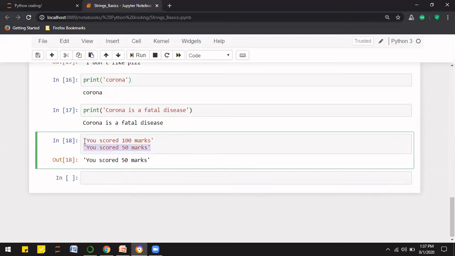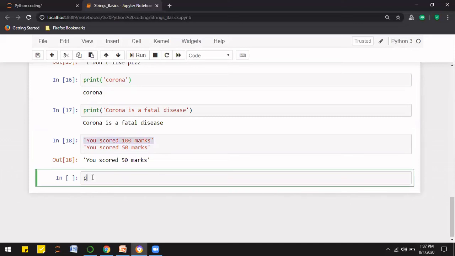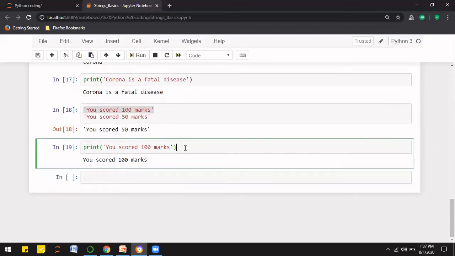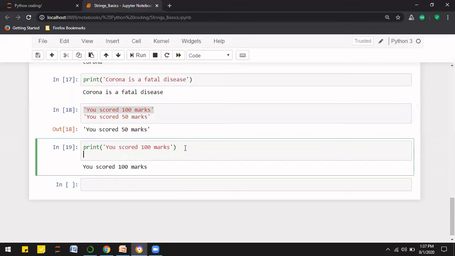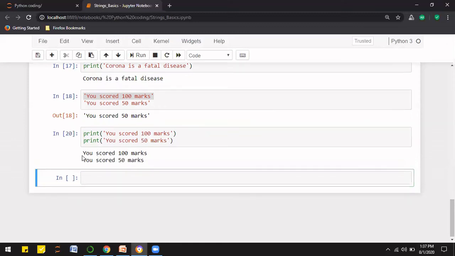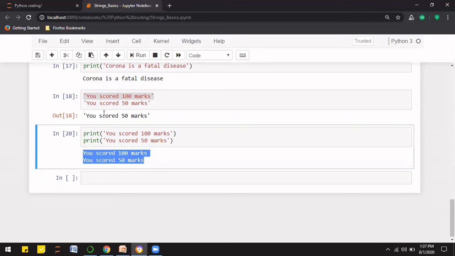So to get different outputs, what we will do is keep this result in a print statement. And here when I paste it, I'm getting this. Again, I'll copy this, and here I write 50. So I can see that I get two statements here when I use print. Otherwise, in this case, it is only taking the second one.